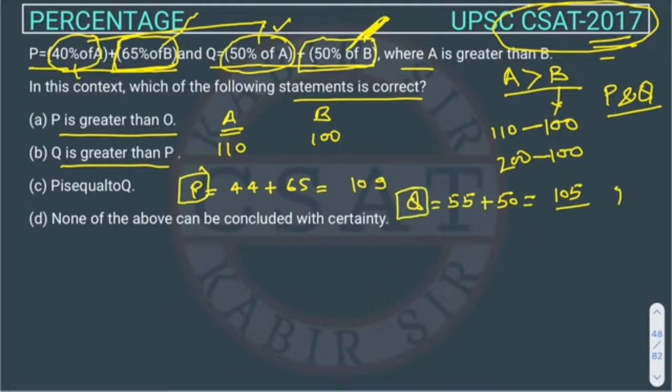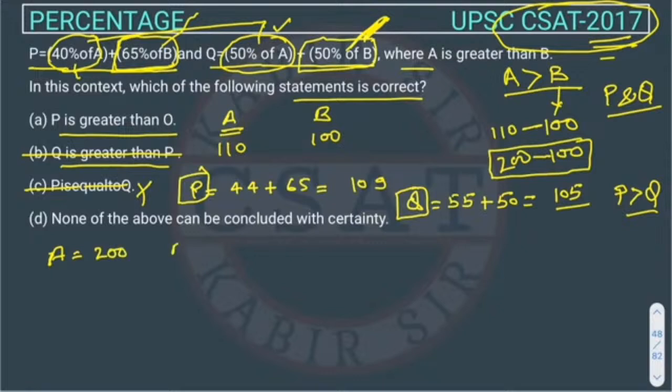In our first case, what did we receive? P is greater than Q. So P is equal to Q, we can cancel this one, and Q is greater than P, we can also cancel this. Now let's assume the second case, where A is 200 and B is 100.